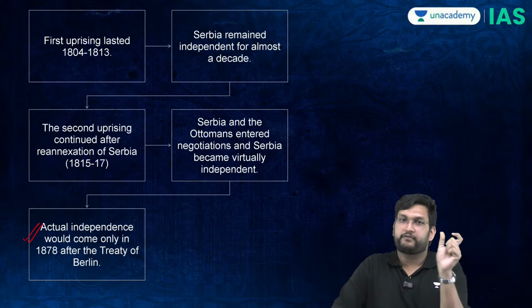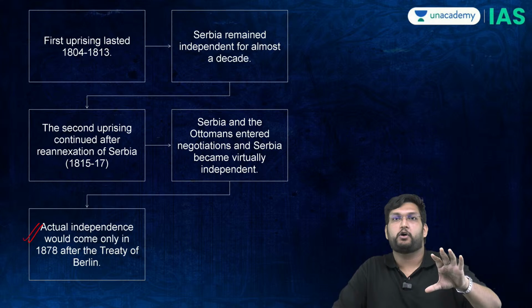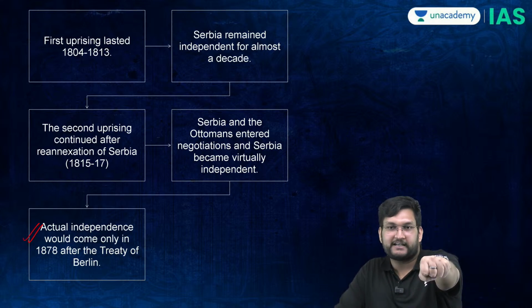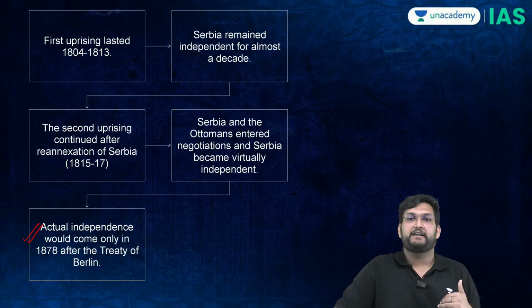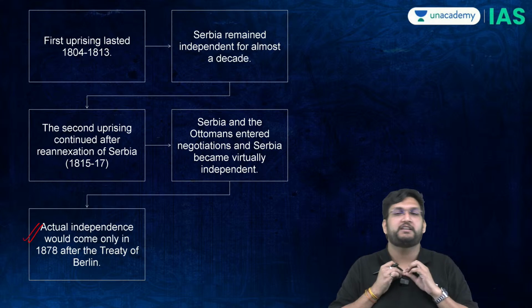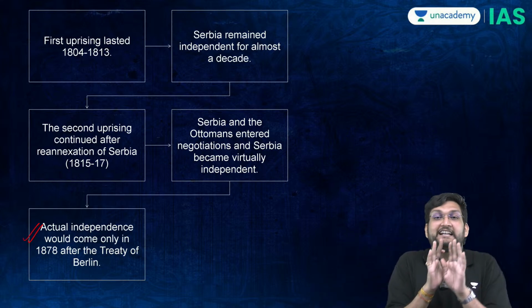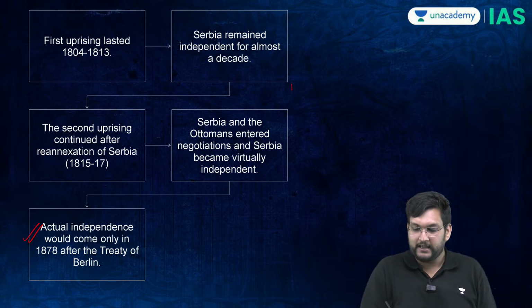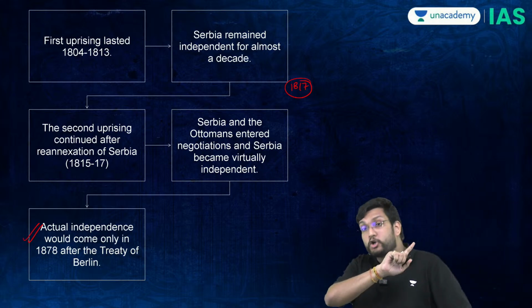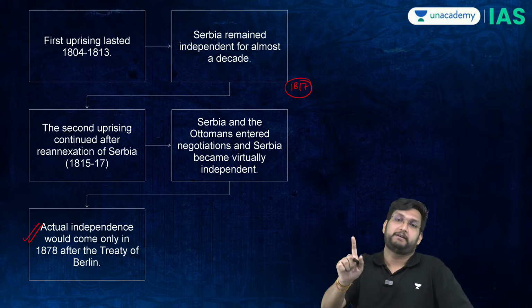They will fight for the first 10 years, then they will have a decade of independence, then the Ottomans will again capture the Serbian sector, then again the Serbians will fight, and finally Serbia will become virtually an independent zone in this sector, but its independence will not be recognized. Meaning, by 1817, Serbia was virtually independent, but not recognized by anybody.